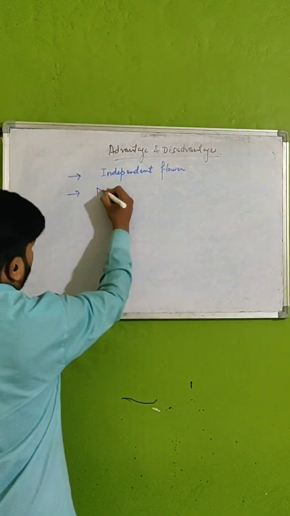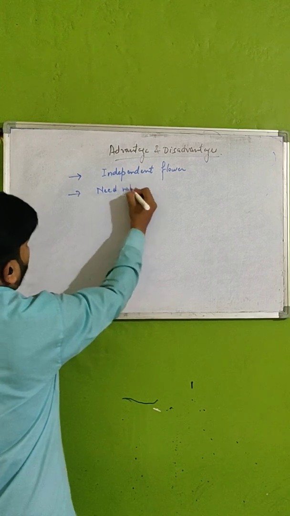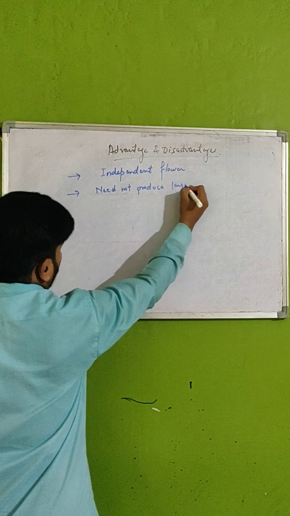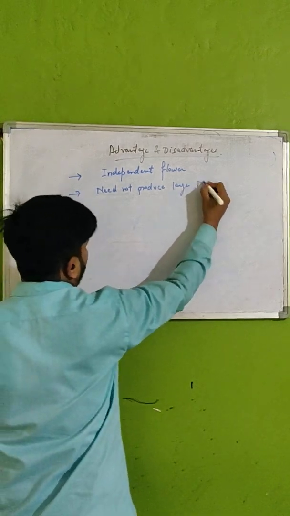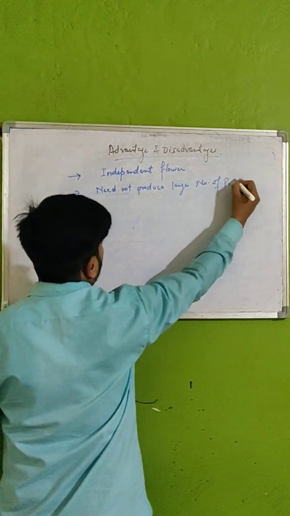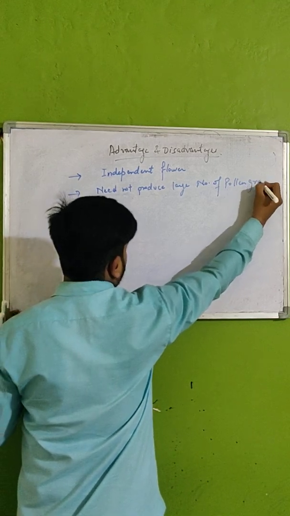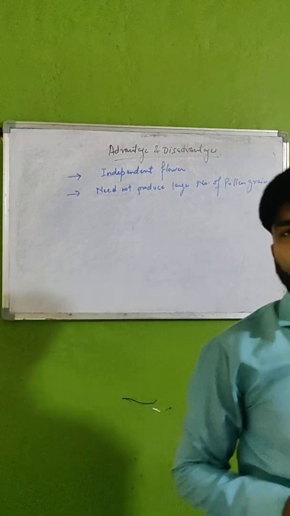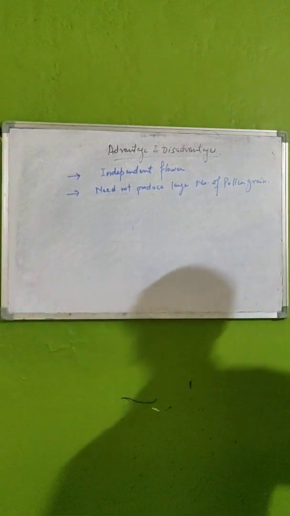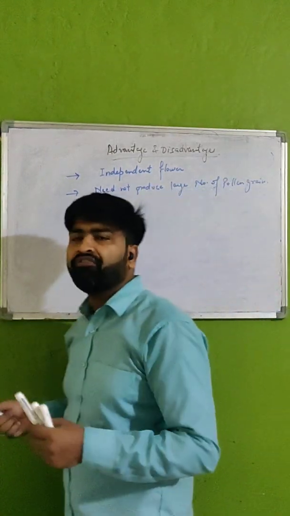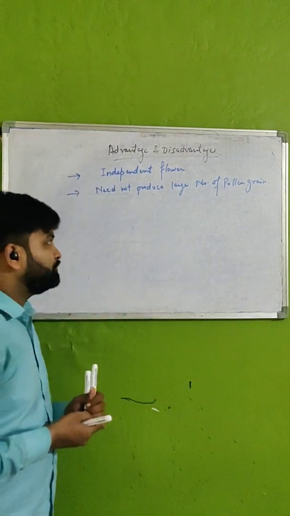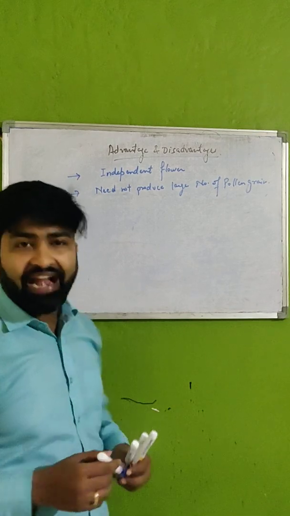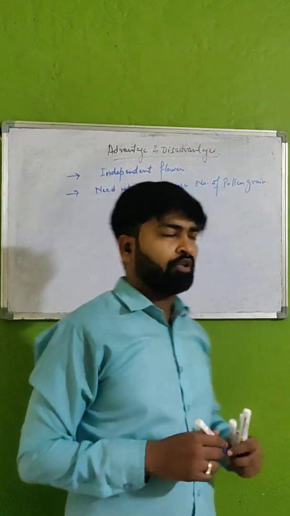Second thing, they need not produce a large number of pollen grains. Since self-pollination will take place within the same flower or within the same plant, a lot of pollen grains is not required. So that is also one of the major advantages of self-pollination.